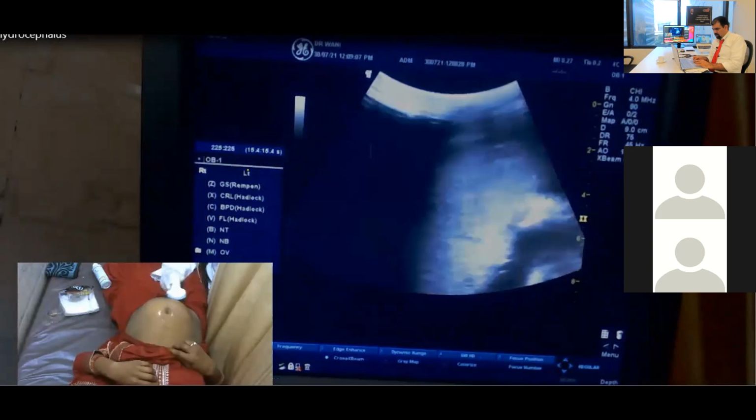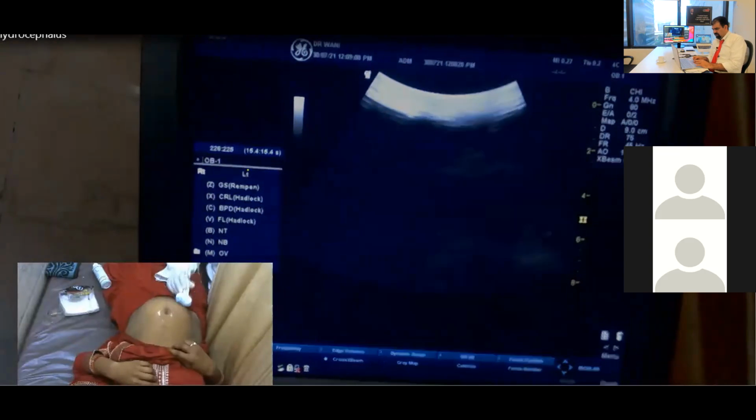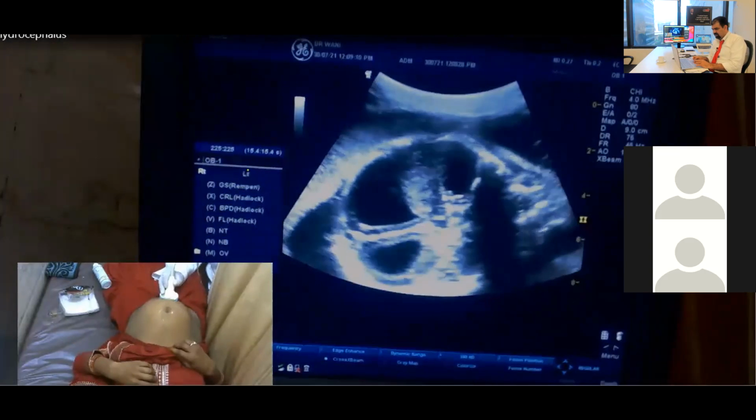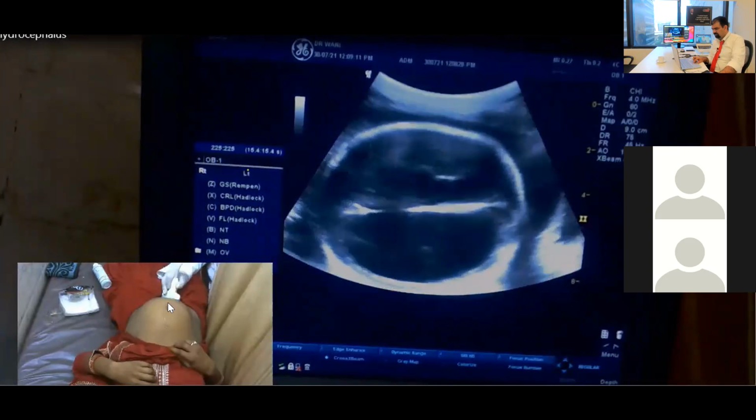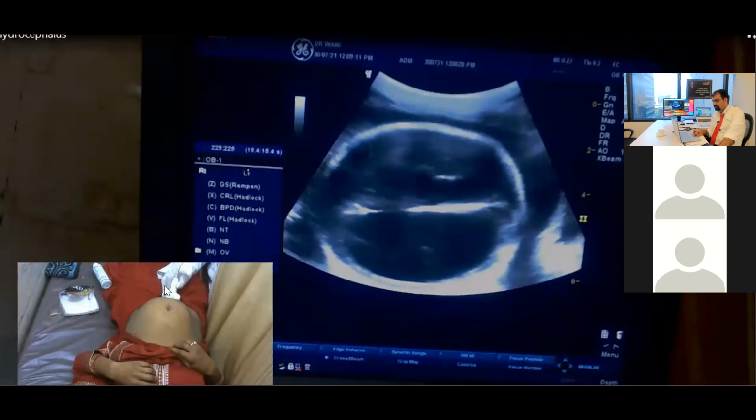Now, first of all, the fetal head. See where the fetal head is. I am just putting the probe above the pubis symphysis. So this is a cephalic fetus. Straight away, this is the cephalic fetus. But there is something wrong with this fetal head. What is wrong with this fetal head? We will discuss this in great detail.